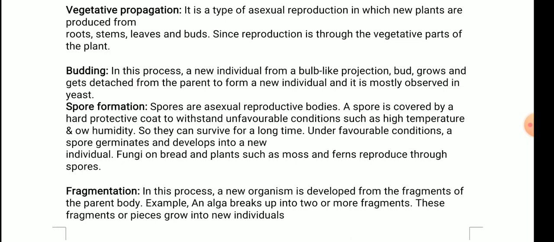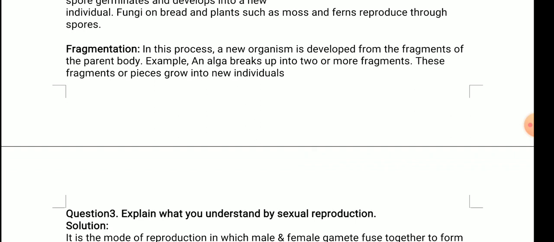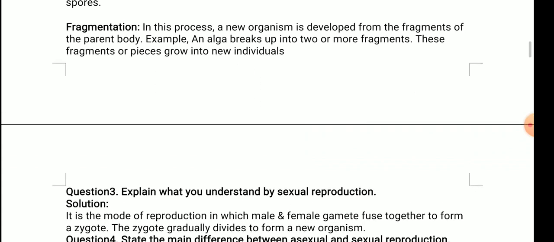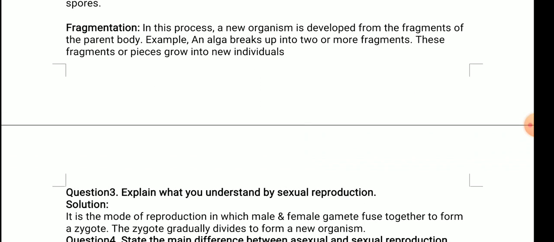So let's move on to the next question now. Question number 3. Explain what you understand by sexual reproduction. It is the mode of reproduction in which male and female gametes fuse together to form a zygote, and the zygote gradually divides to form a new organism.